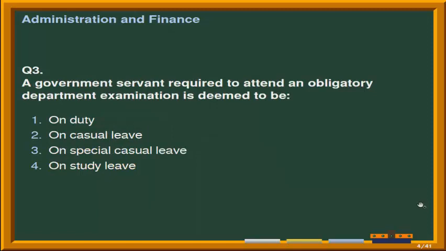Next question is a government servant required to attend an obligatory department examination is deemed to be, and the given options are number 1 on duty, second option is on casual leave, third option is on special casual leave, and the last option is on study leave. Correct answer is option first, that is on duty.